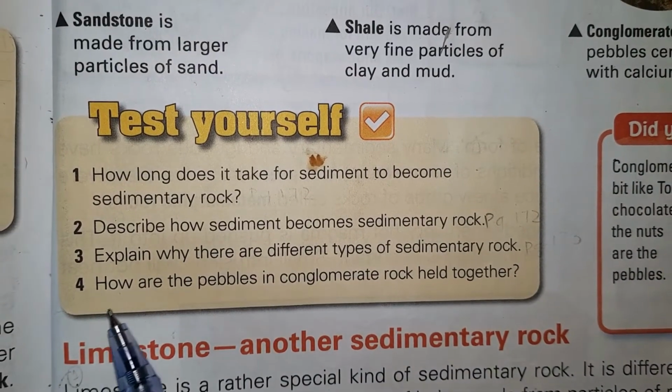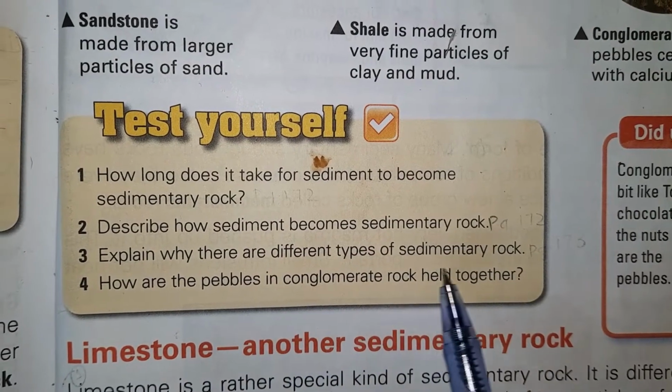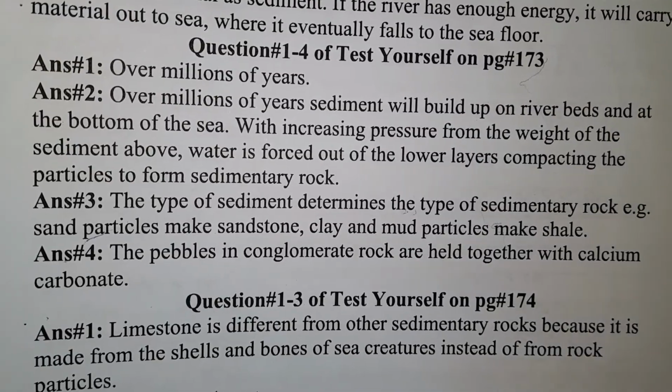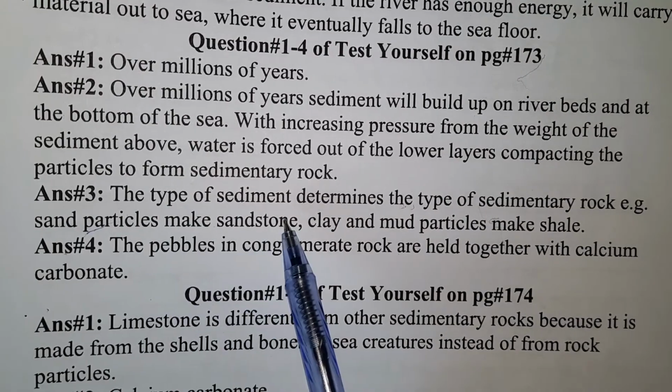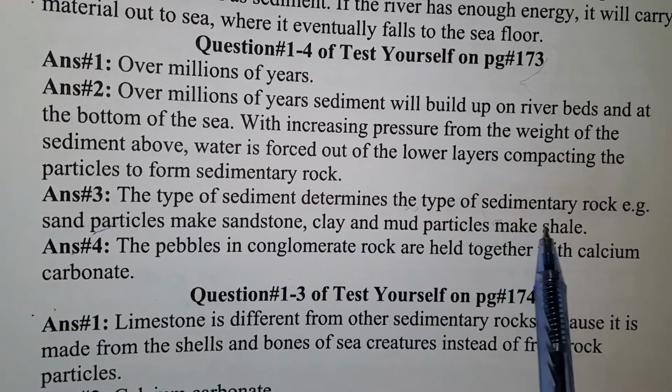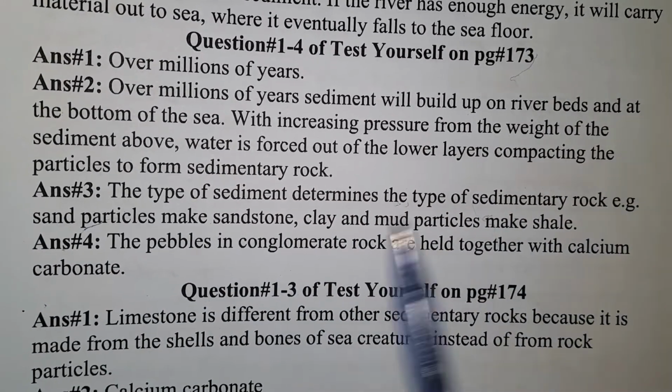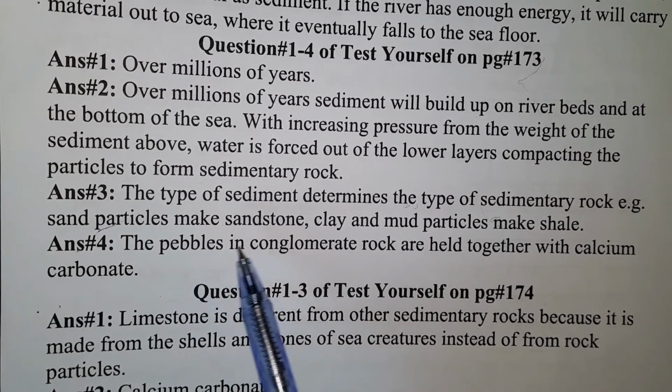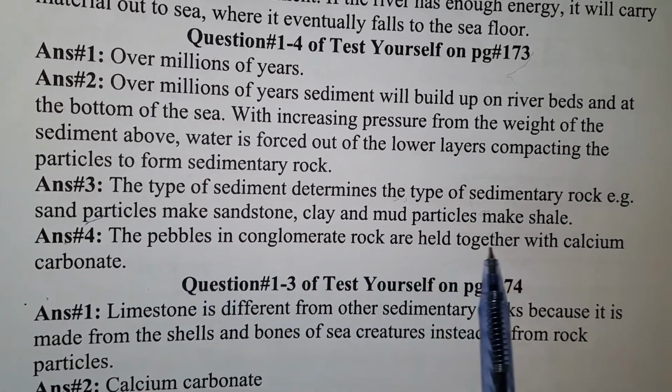Question number 3. Explain why there are different types of sedimentary rock. Answer is the type of sediment determines the type of sedimentary rock. For example, sand particles make sandstone, clay and mud particles make shale.